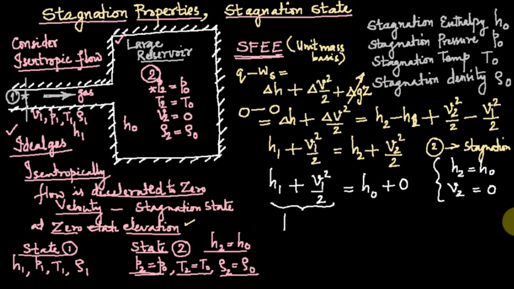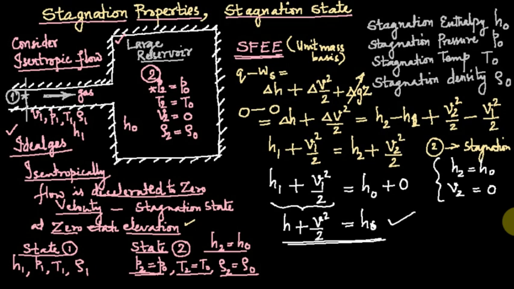If you generalize, the flow condition represented without suffix, H plus V square over 2, static properties, equals the stagnation property H0. So this is the important relation you have to keep in mind.